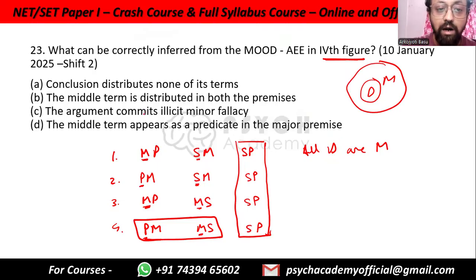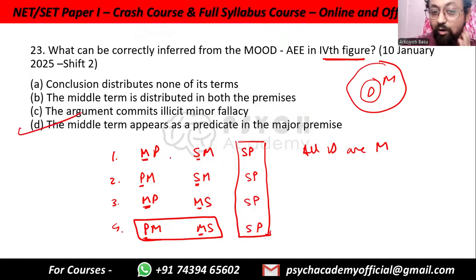The argument commits illicit minor fallacy. Again, we don't know, because it may commit illicit minor fallacy, it may not. For that, only the figure and mood is not enough. We also have to understand what exactly the statements are. The middle term appears as a predicate in the major premise. See, this is the major premise. Remember, this first premise is the major premise. So in the major premise, the middle term, or M, comes as a predicate, that is second. So option D is correct.